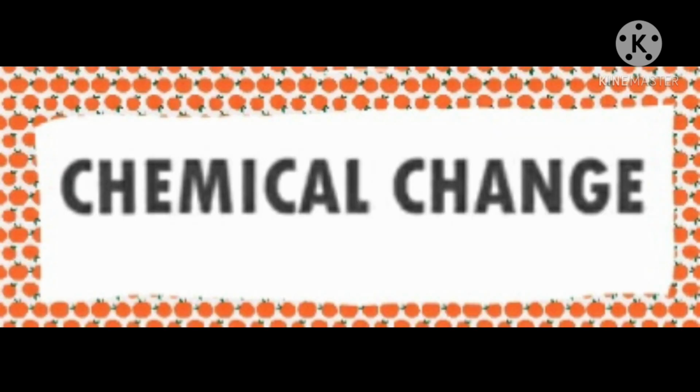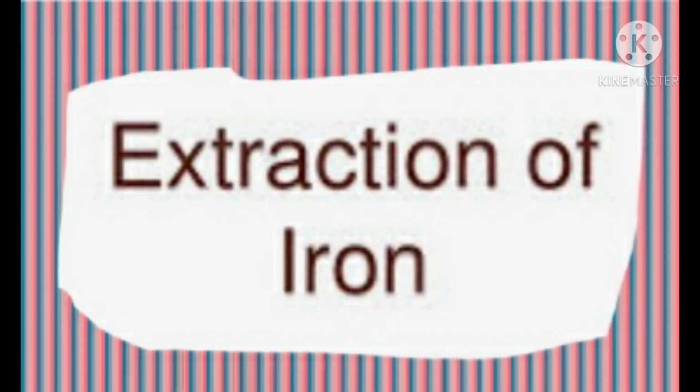Chemical changes are very important in our lives. All the new substances which we use in various fields of our life are produced as a result of chemical changes or chemical reactions. Some of the examples are: metals are extracted from their naturally occurring compounds called ores by a series of chemical changes. For example, iron metal is extracted from the iron ore by chemical changes.